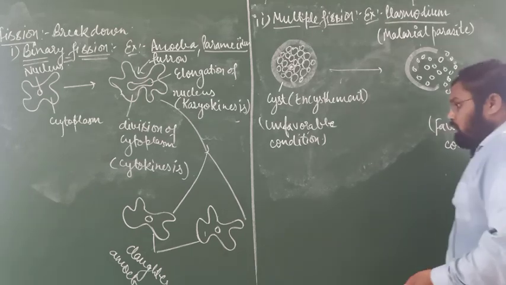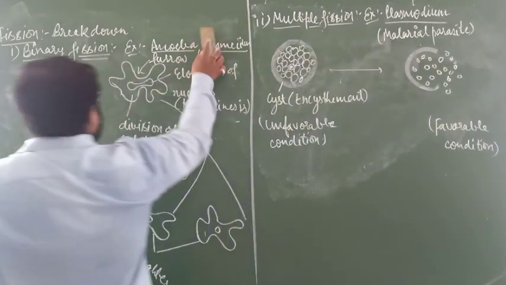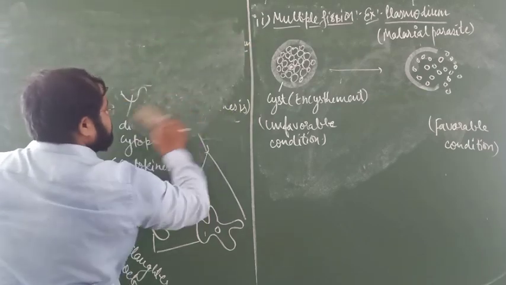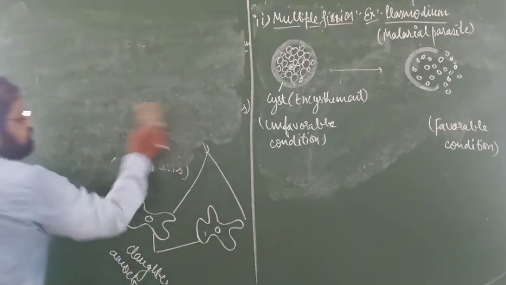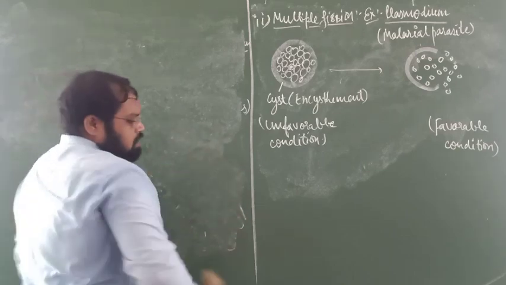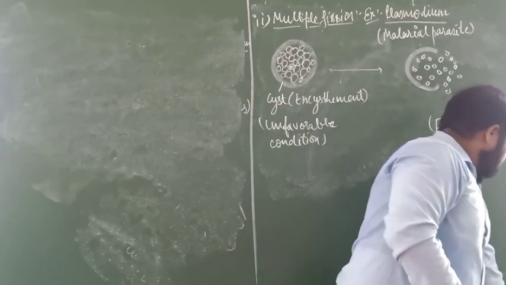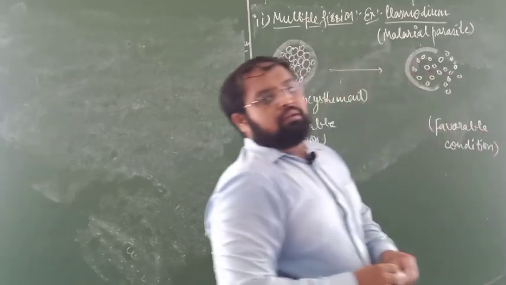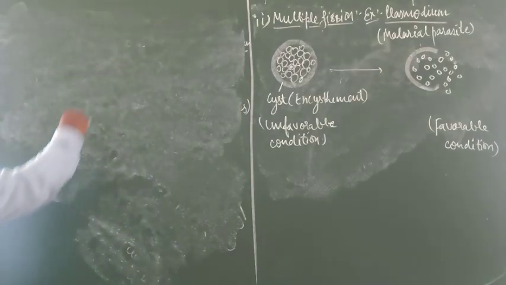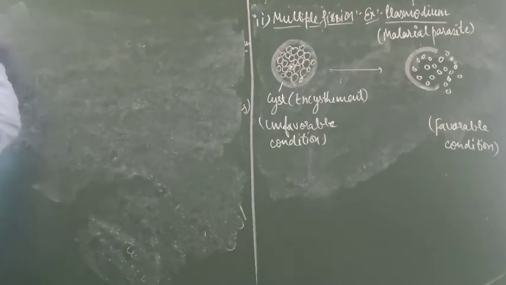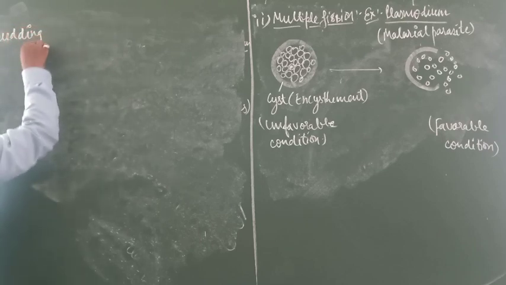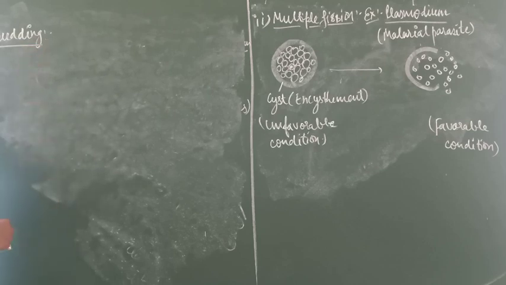Okay, so come to the next one. The next one is called budding. Budding, as it is named, is bud.